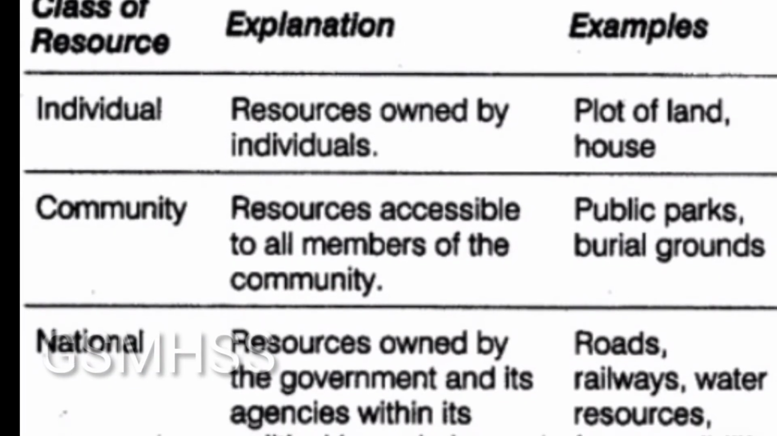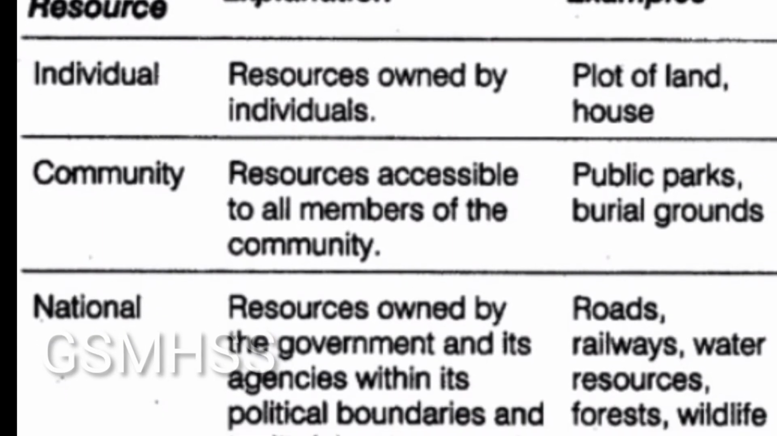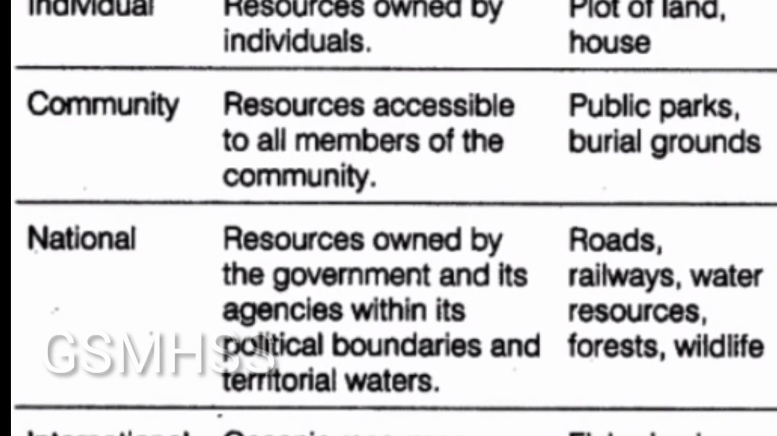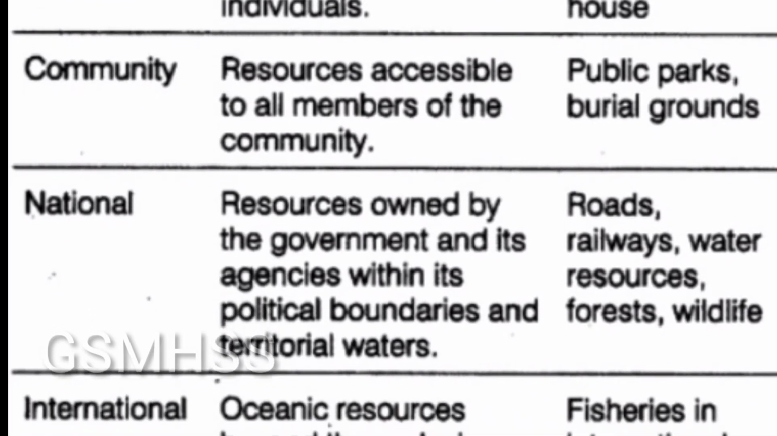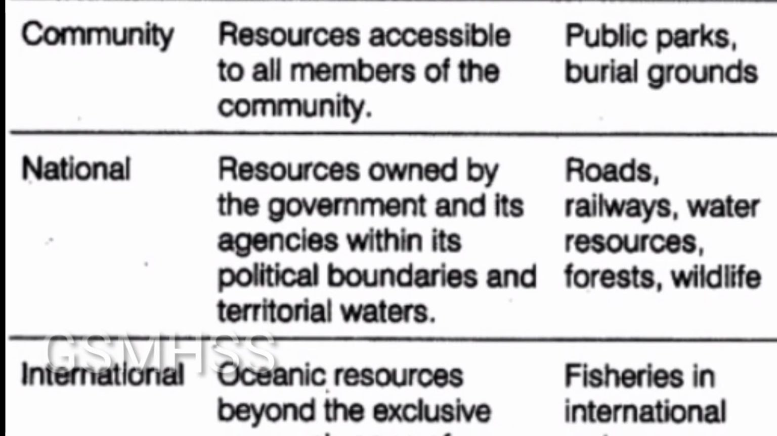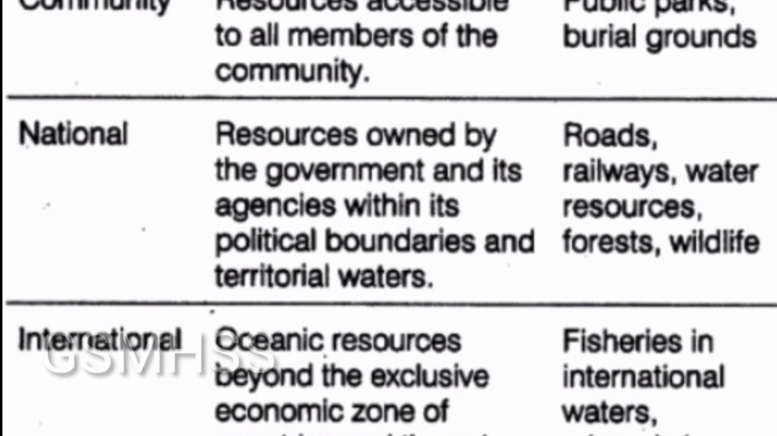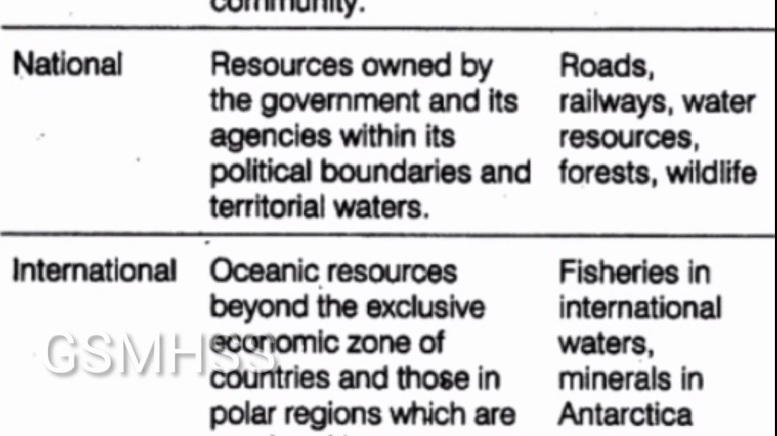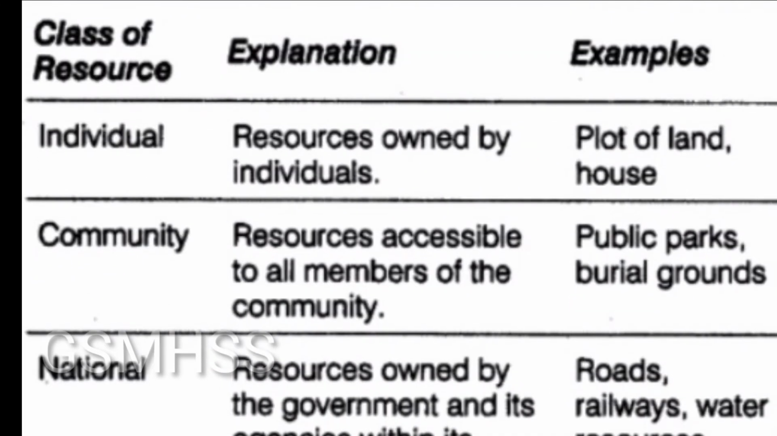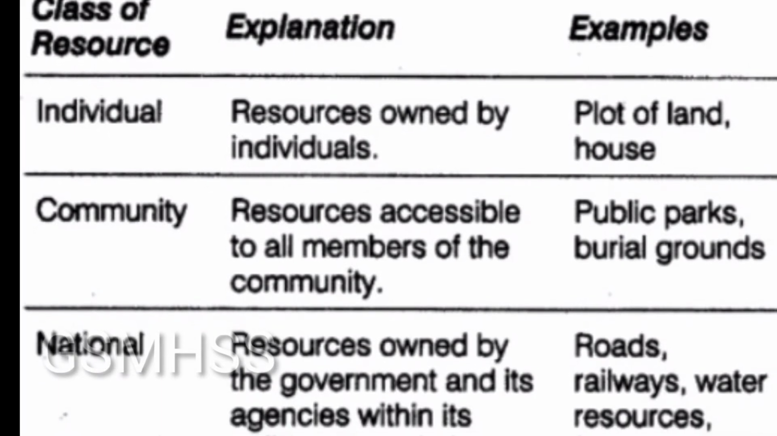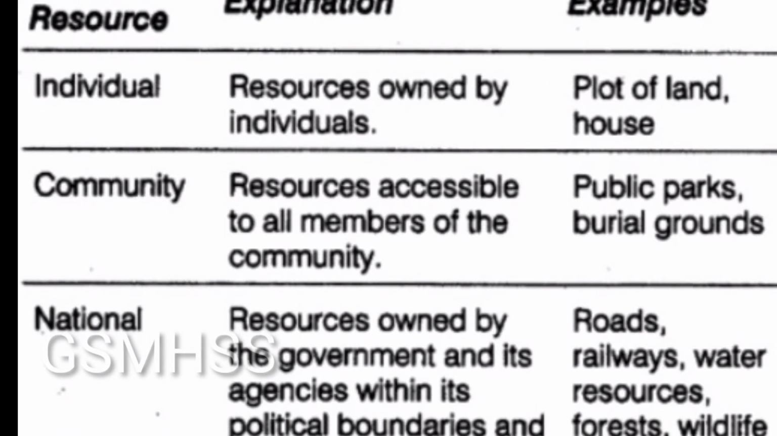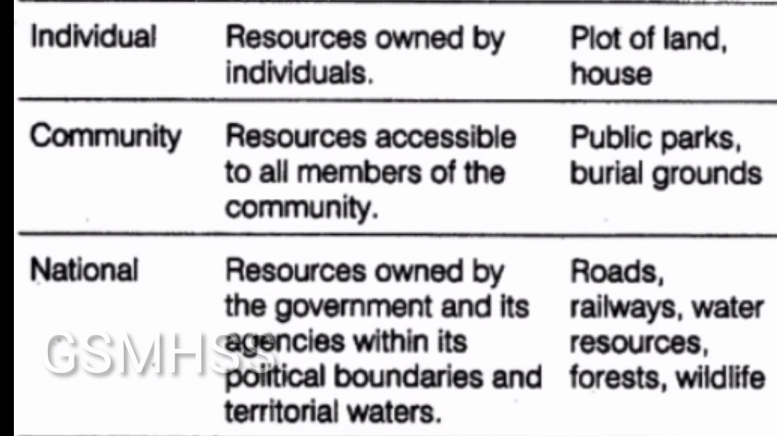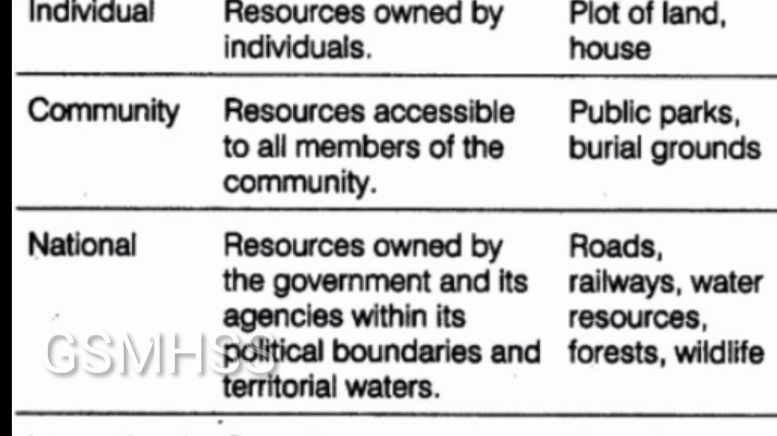Next, resources are classified as individual, community, national and international because they are owned by different sets of people. Individual resources belong to a person and community resources are used by all members of that community. Examples of individual resources are apartments and shops. Community resources are parks, hospitals and temples.